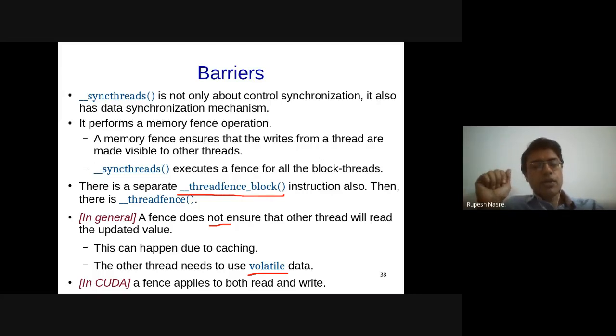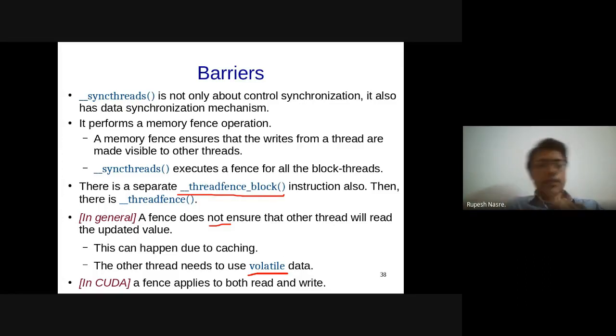Let's think about it this way: a memory fence is about all the writes which have happened so far. If I'm writing to memory locations M1, M2, M3, and then I have a memory fence, it is going to ensure that all the previous writes until the previous memory fence are written to some common memory.